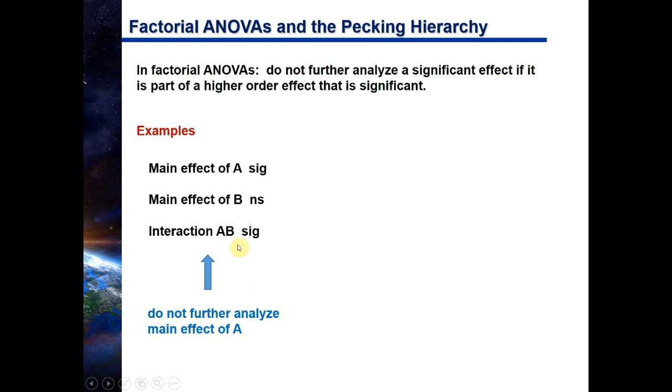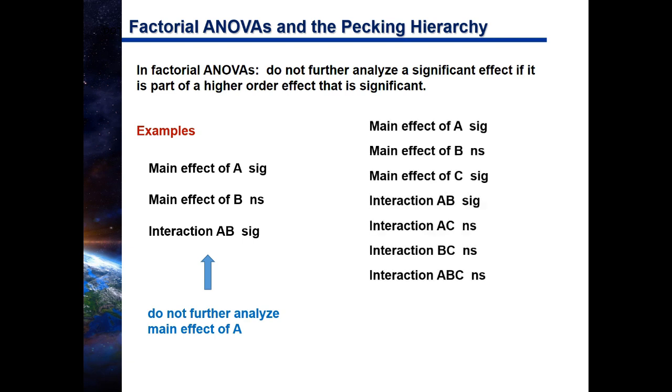All right, what do you do when you have a significant interaction effect? You do tests of simple main effects. Once you do those tests of simple main effects, it's possible you might have to run Tukey, Scheffé, LSD, or pairwise comparisons. It just depends on how many means are being compared in that test of simple main effect. We are going to review these rules today when we look at the two-way repeated ANOVA and the two-way mixed ANOVA.